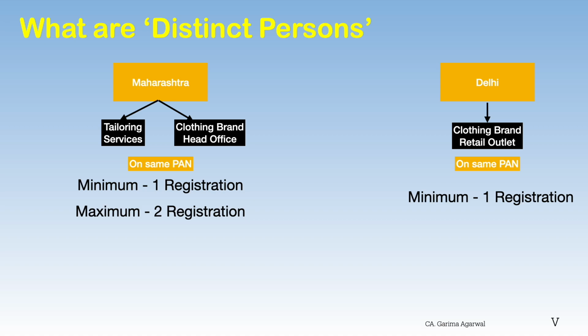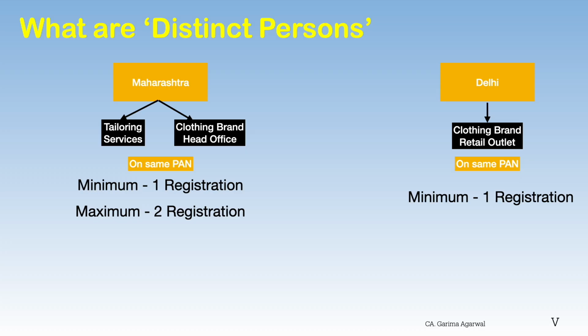But I can also take more than one GST registration in each state as well, depending on the number of businesses I have in each state and the number of places of business I have in each state. So if you have a separate GST registration number for each place of business within the same state and send goods from one place to another,